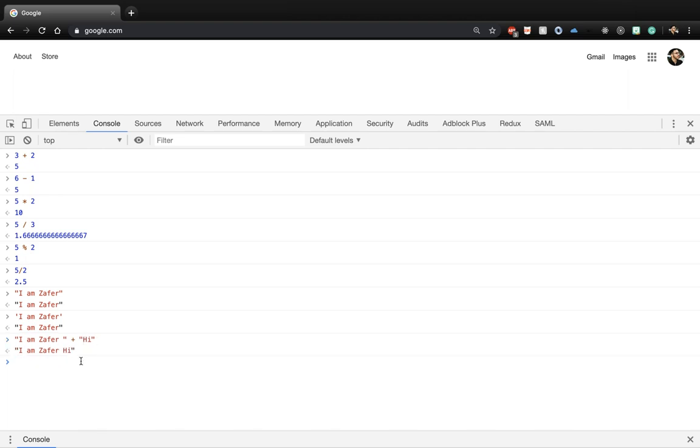Notice it produced a new string with both strings smashed together, and notice that I needed to put a space right here, otherwise the H and the R would be right next to each other with no space. When we add strings like this in JavaScript, we call this concatenation. That means we grab two strings and smash them together to produce a new one.